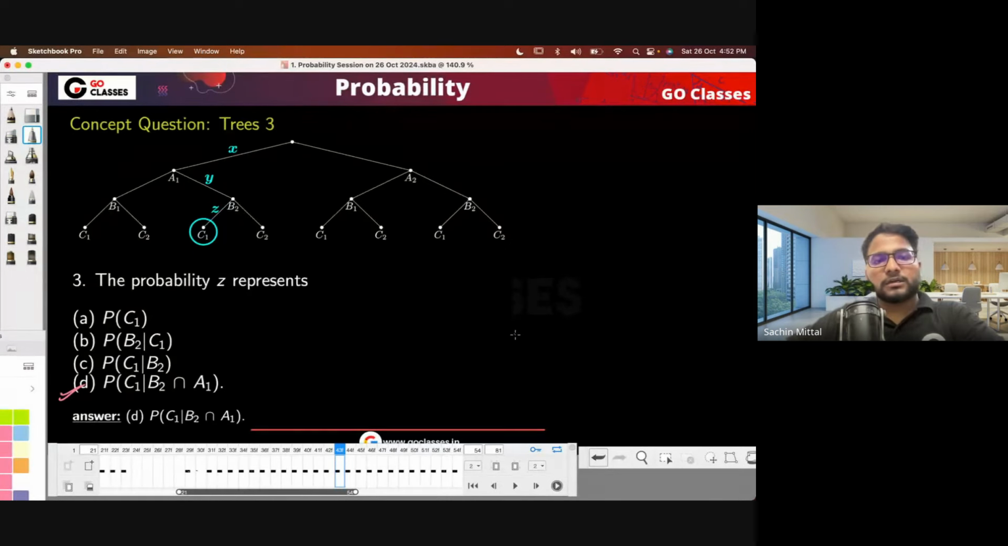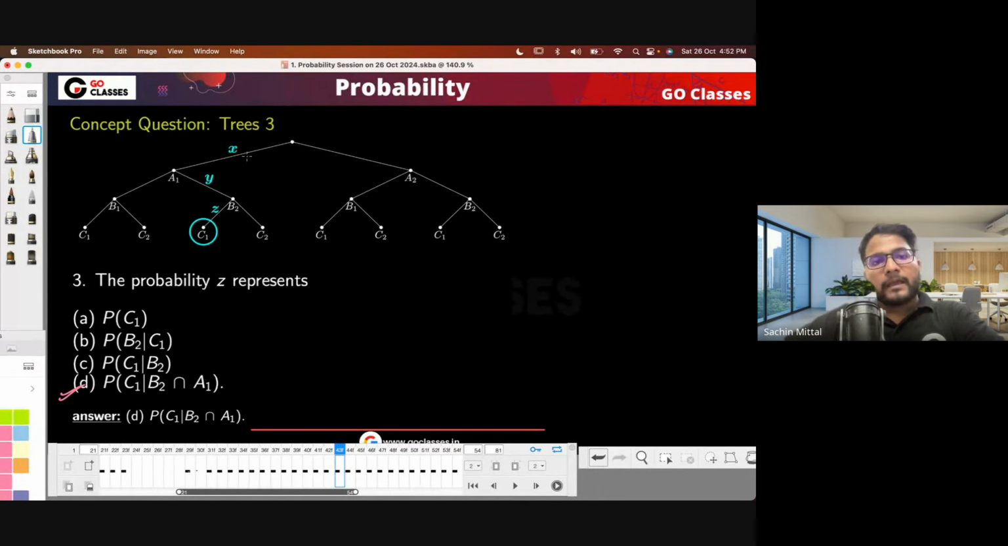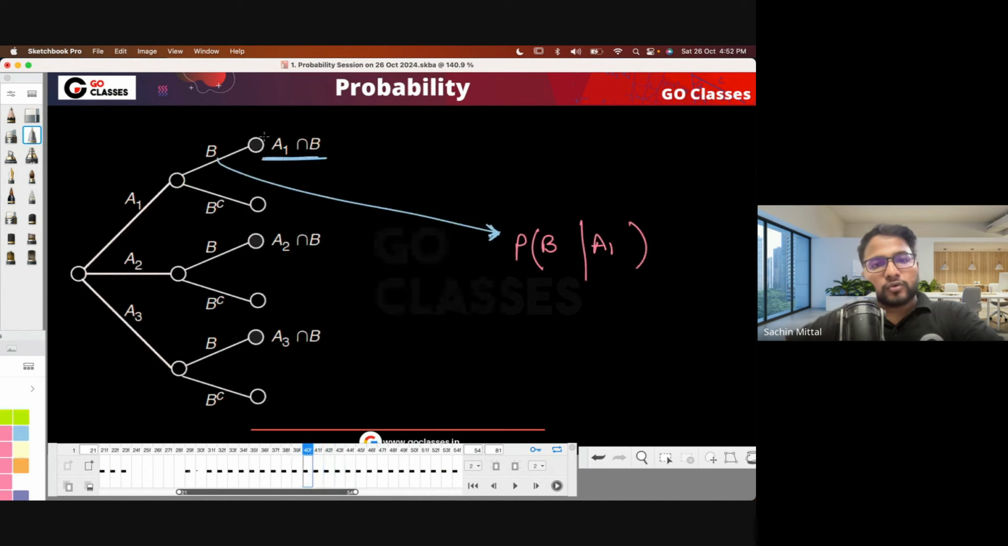Okay. So these are the 3-4 questions to check your understanding. For example, X, Y, Z are the conditional probabilities. But if I just ask you the probability of a node, what probability this node represents, this will be a joint probability. Joint probability in the sense the probability of A1 and B2 and C1. So C is the correct answer. So now is this clear to everyone, how the tree diagram is working? So the nodes will be representing the joint probability and the edges will be representing the conditional probability.